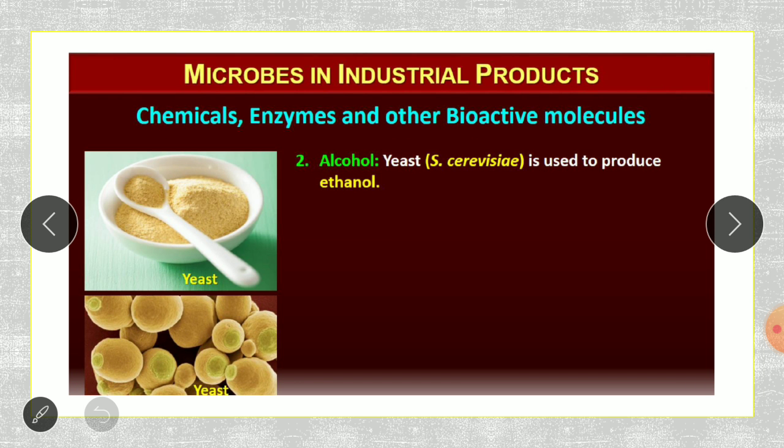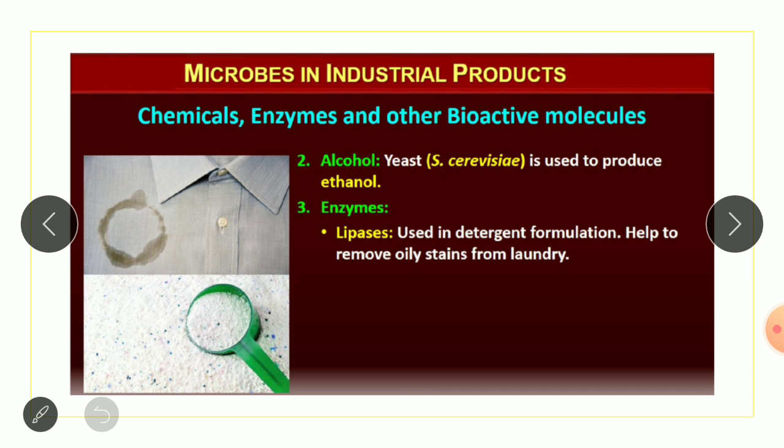Then coming to alcohol. As we have seen before, the yeast Saccharomyces cerevisiae is used to produce ethanol. Then enzymes are also produced using microorganisms. An example of an enzyme is lipase.